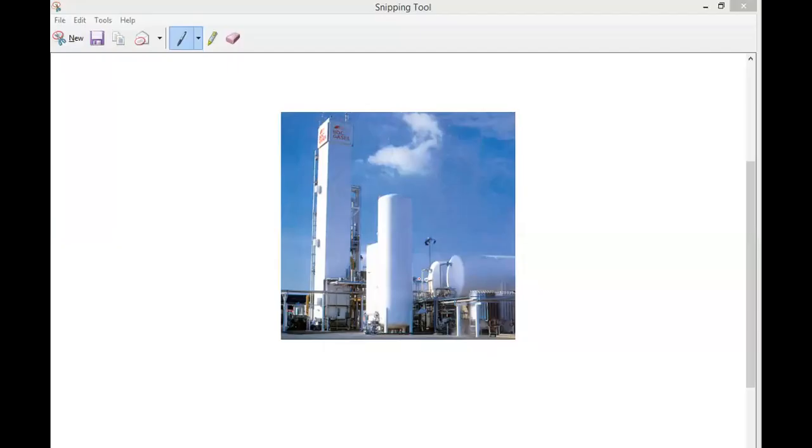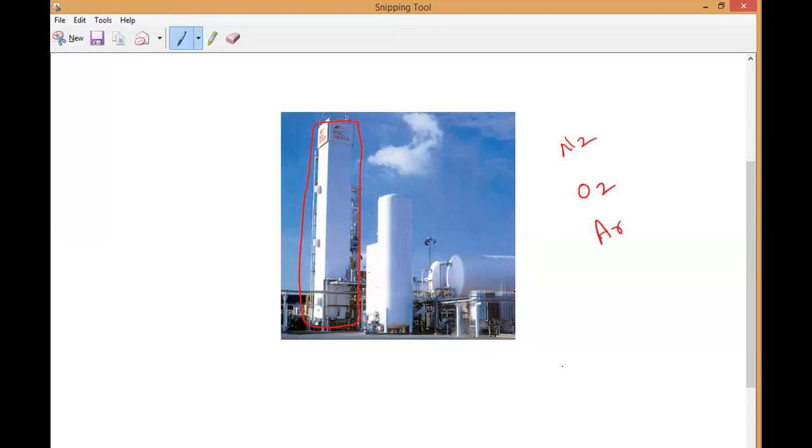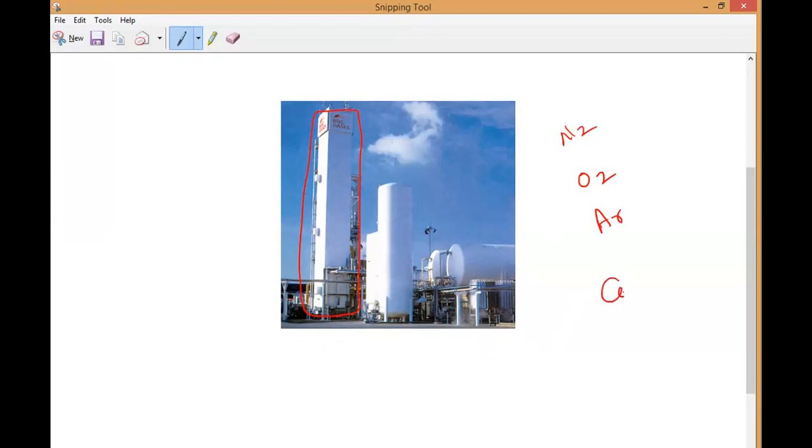Even in our India also we have so many fractional distillation plants where we can separate the individual gases of air. So this is called a fractional distillation column, where we can separate all the components of air like nitrogen, oxygen and as well as argon, and of course carbon dioxide will come before itself. So this is what is called fractional distillation.